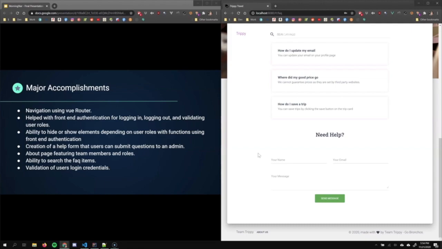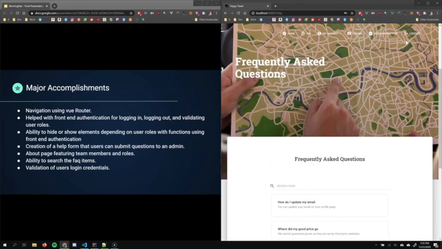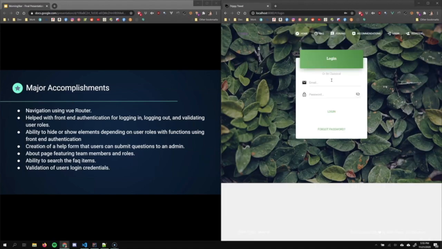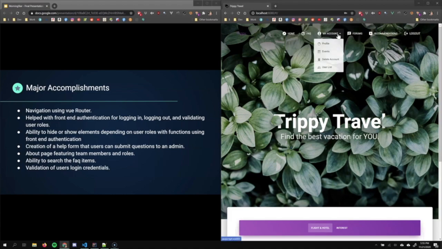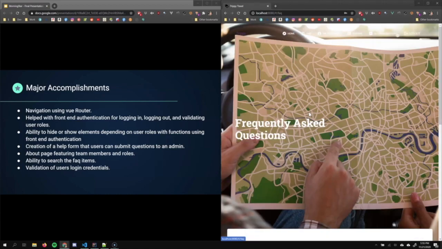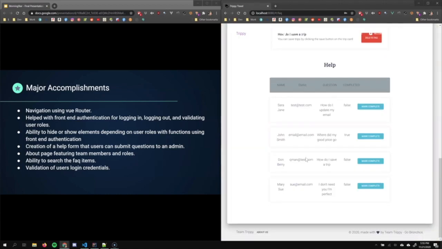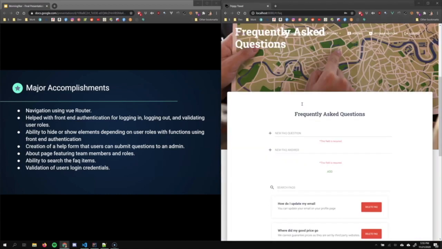And that will post a help to the database so that when you're logged in as an admin, you can see a list of questions. We'll do that. So let's log out, log in as an admin. You can see here we have extra things that show when you're an admin. We'll go to the fact page and you can see the list of help questions that have been posted.